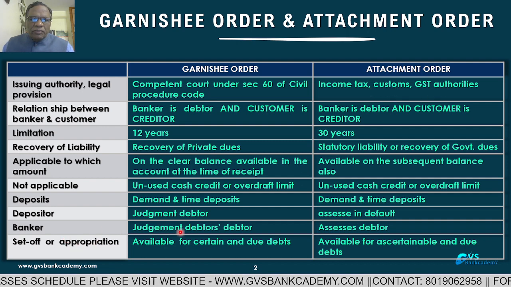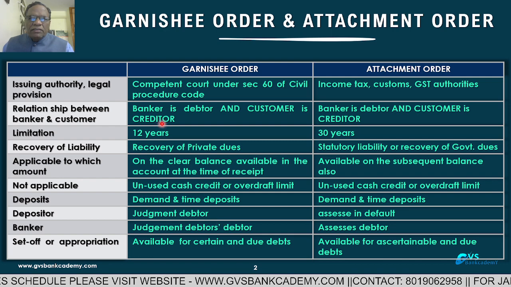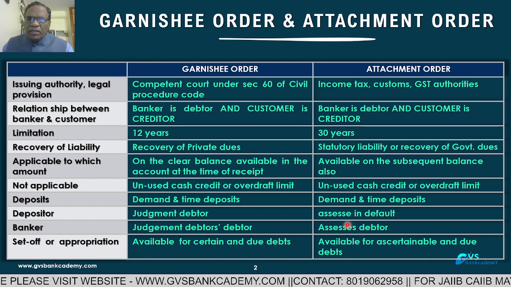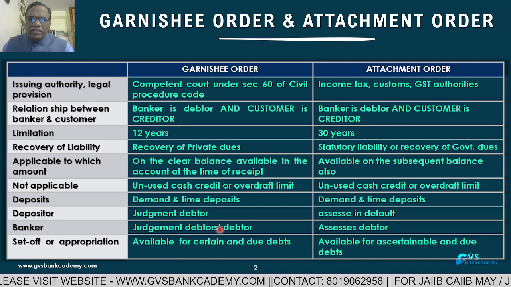The banker is the judgment debtor's debtor. So the banker is already a debtor, the judgment debtor's debtor. In this case, the judgment debtor's debtor is the bank. The banker is the judgment debtor's debtor.